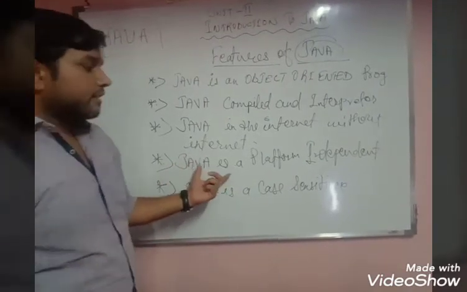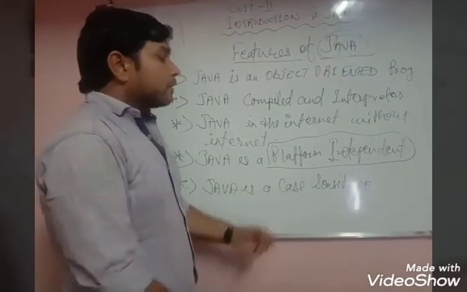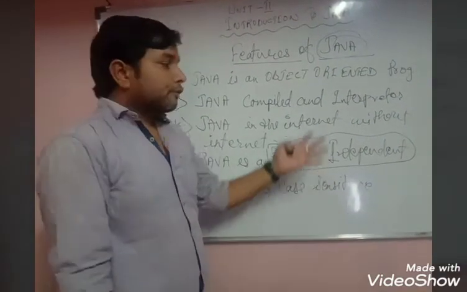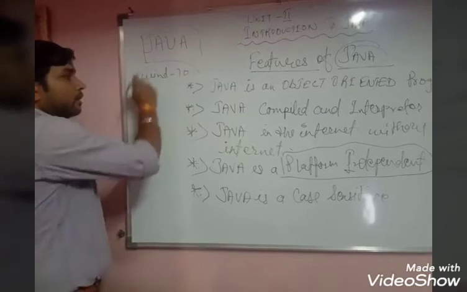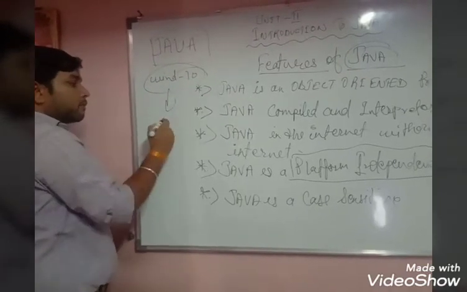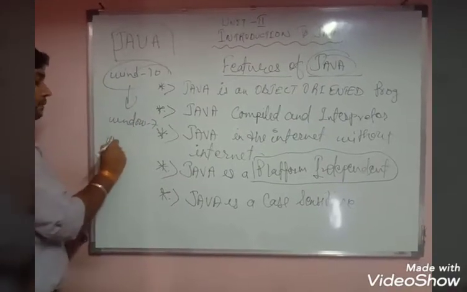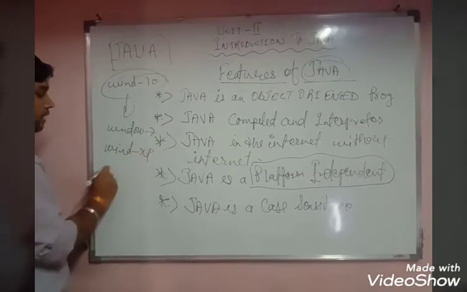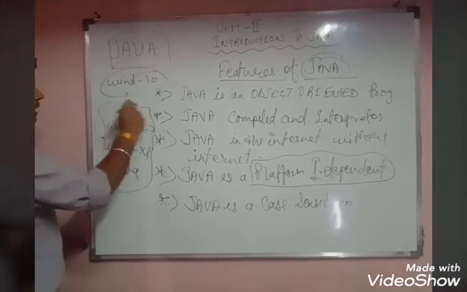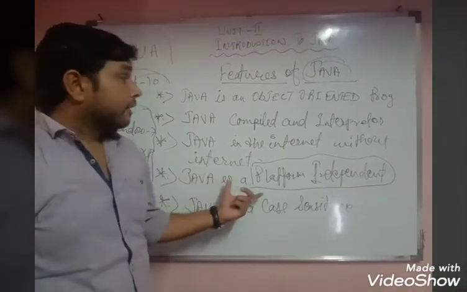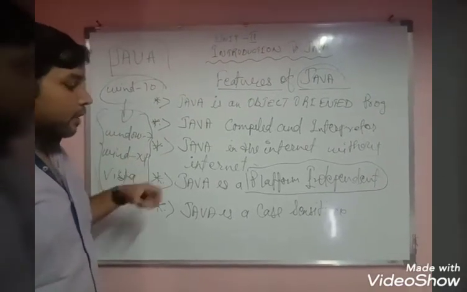The next topic is Java is platform independent. Now what is platform independent? Platform independent means you can use Java programming on any platform. If you have developed the Java program in Windows 10, then you can also use the same Java program in Windows 7 or Windows XP or Vista or any other. These are called platforms. So Java is platform independent. If you develop on any platform, you can run it on any other platform without any problem.